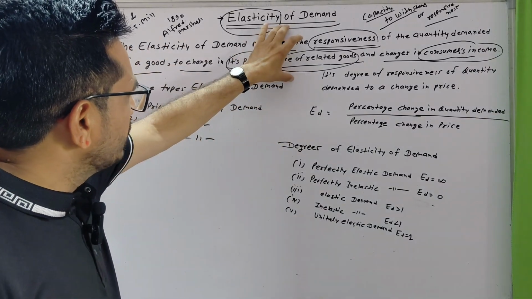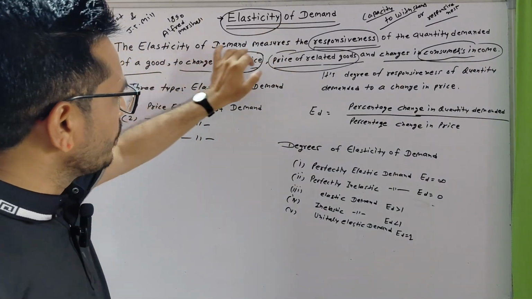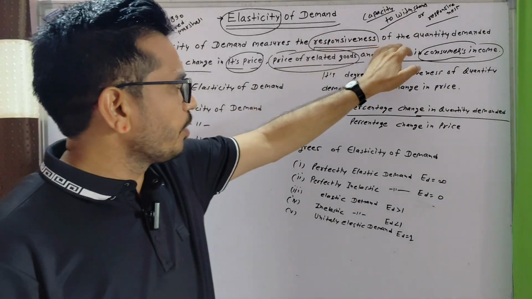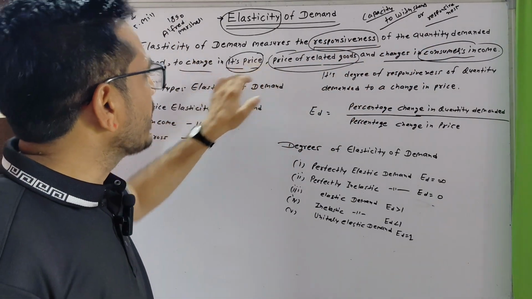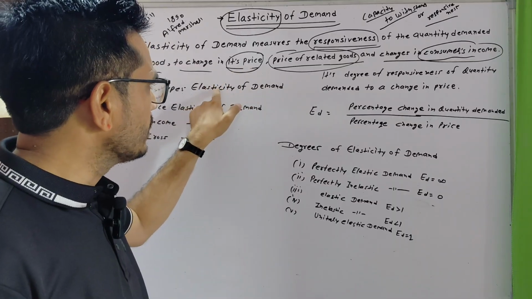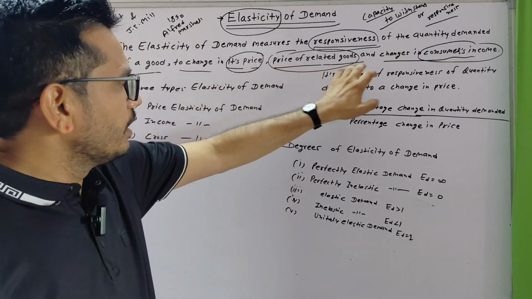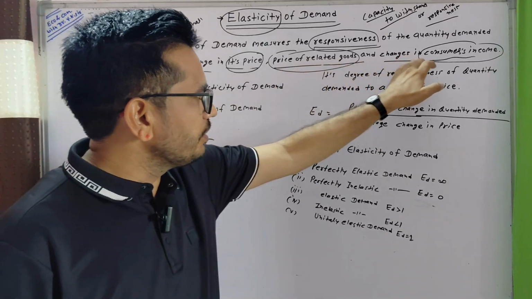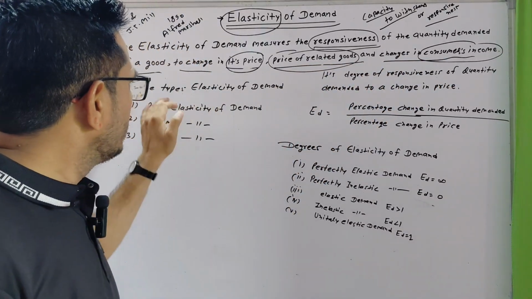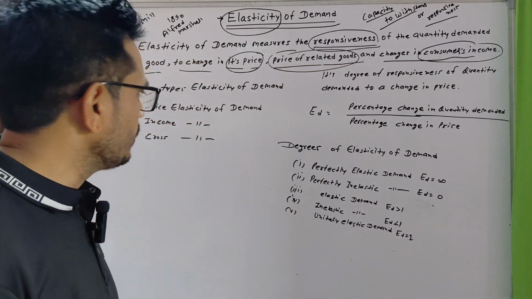Same definition: the elasticity of demand measures the responsiveness of the quantity demanded of a good to change in its price. It's only its price. There is no price of related goods or change in consumer income in price elasticity of demand.